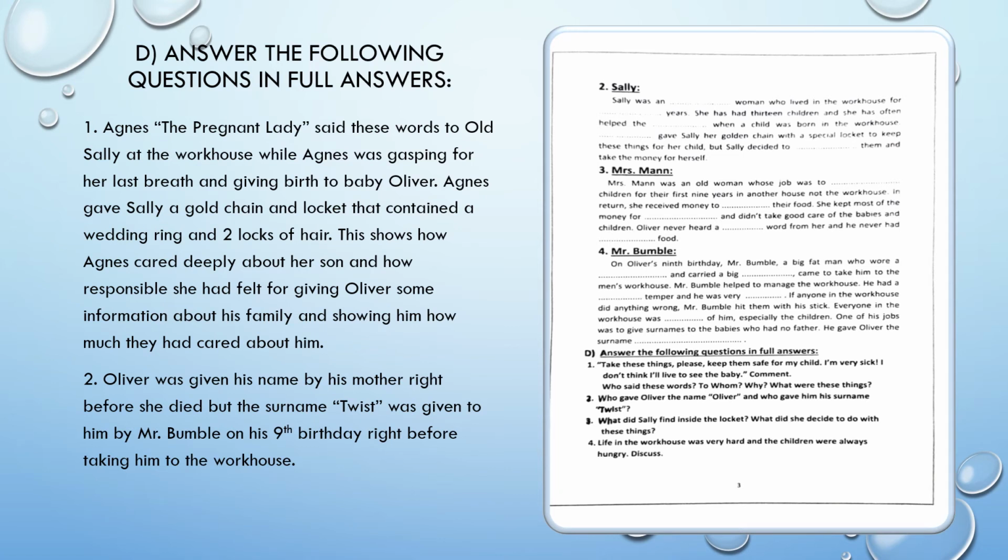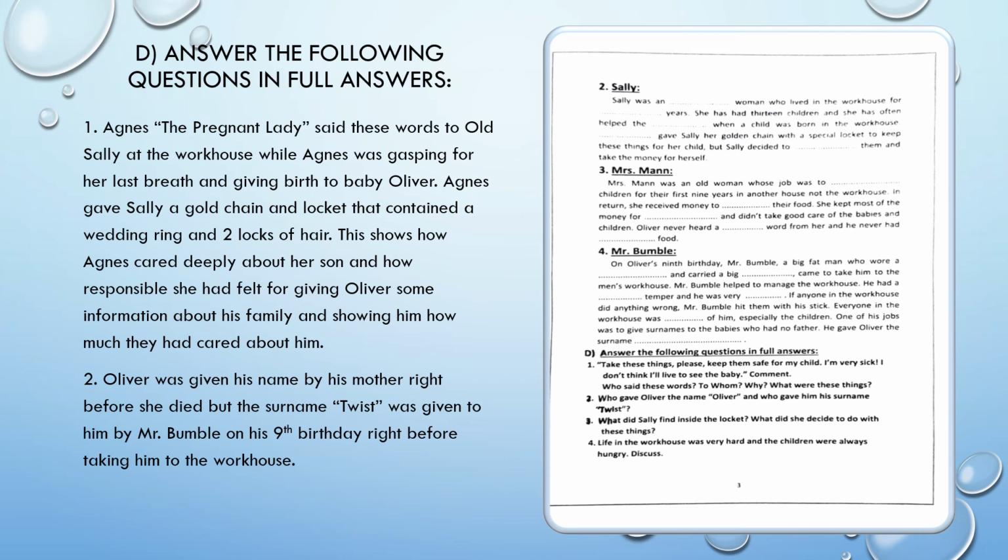So, number 1's answer says, Agnes, or the pregnant lady, said these words to old Sally at the workhouse while Agnes was gasping for her last breath and giving birth to baby Oliver. Agnes gave Sally a gold chain and a locket that contained a wedding ring and 2 locks of hair. This shows how Agnes cared deeply about her son and how responsible she felt for giving Oliver some information about his family and showing him how much they had cared about him.